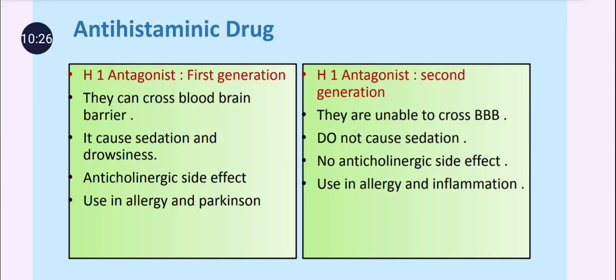So what is that? H1 antagonist first generation can cross the blood brain barrier, and as they can cross the blood brain barrier, they antagonize the H1 receptor present in the brain and cause drowsiness and sedation. They cause anticholinergic effects, meaning dryness of mouth, a decrease in gastric acid secretion, and blurring of vision. All this is produced by the first generation H1 antagonist.